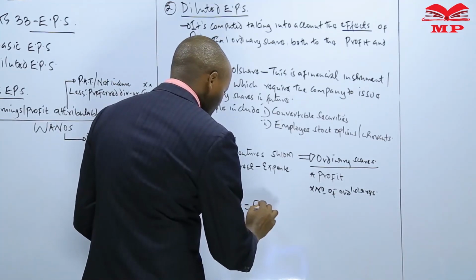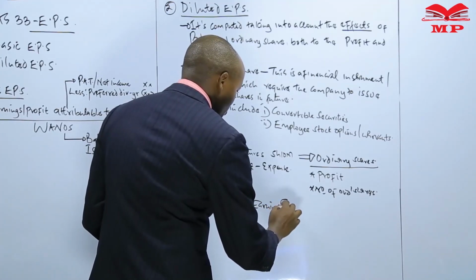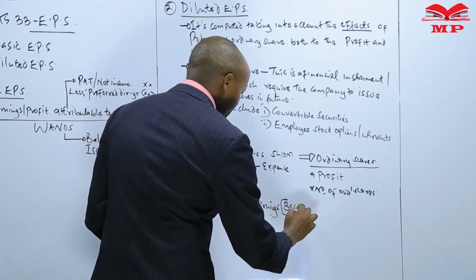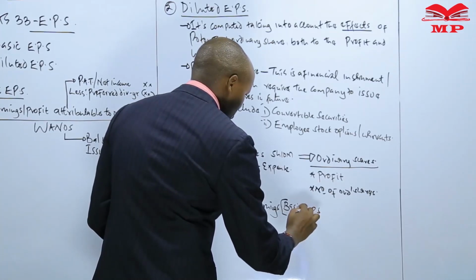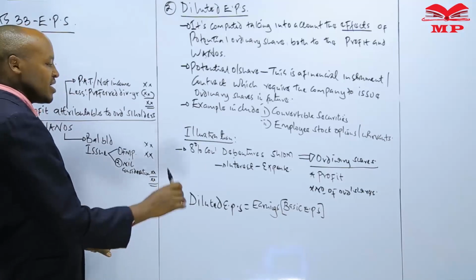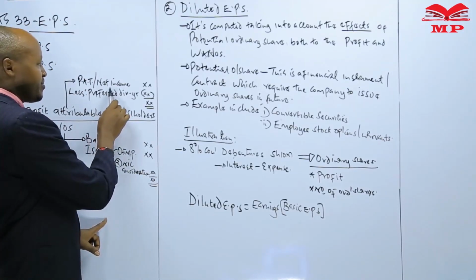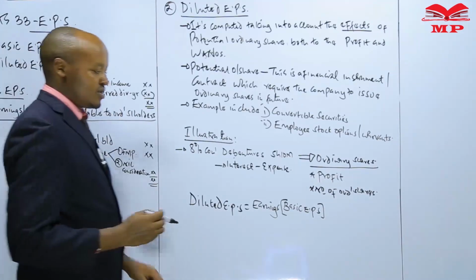We use the earnings used in the computation of basic earning per share. We have to remember that the earnings or the profit used in the computation of basic earning per share is given by the profit after tax less the preferred what?